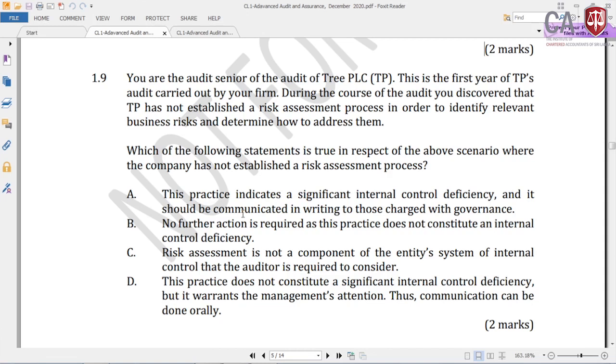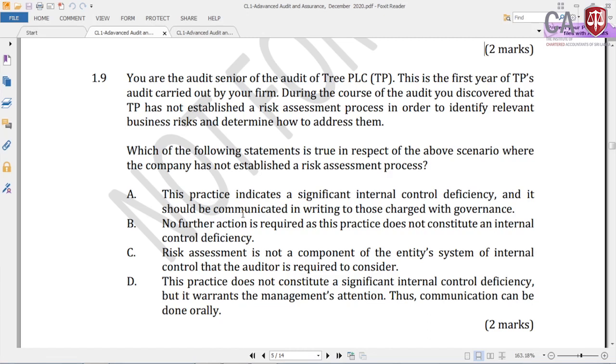This practice indicates a significant internal control deficiency. Of course, yes, and it should be communicated in writing to those charged with governance. If a company has no proper internal control, that has to be communicated to the shareholders if it is a significant deficiency according to ISA 265 which we have learned under internal control.